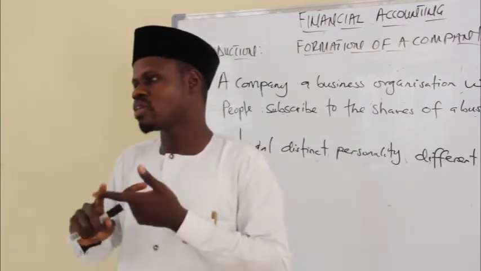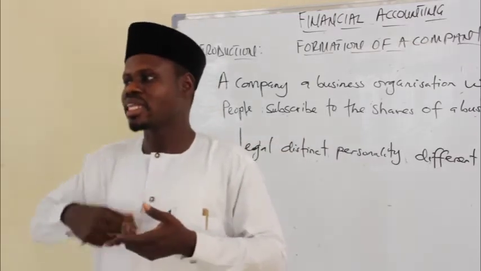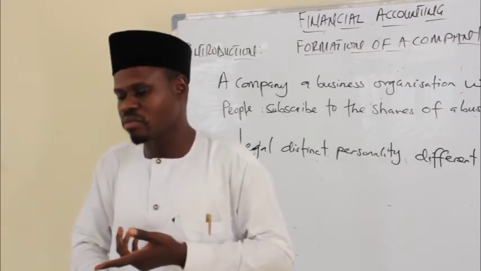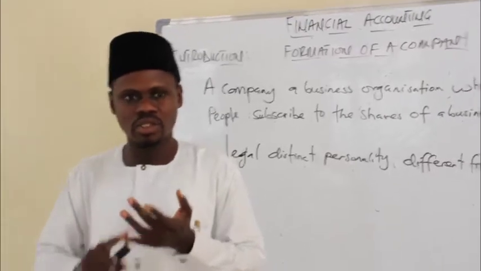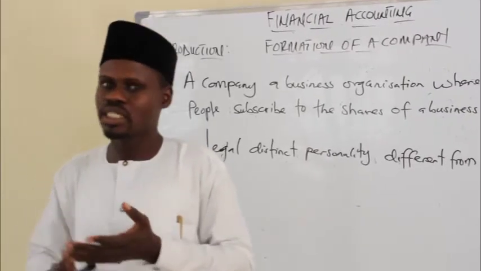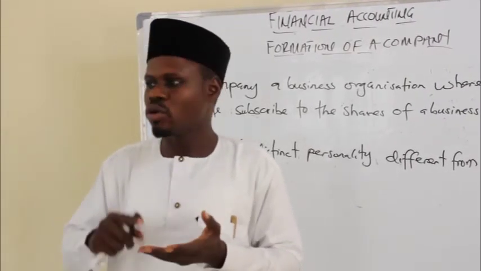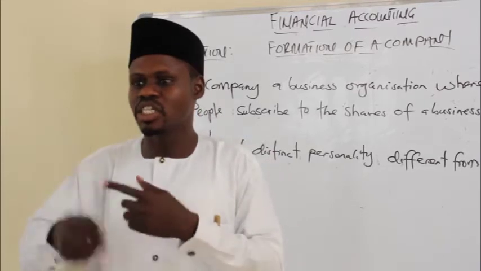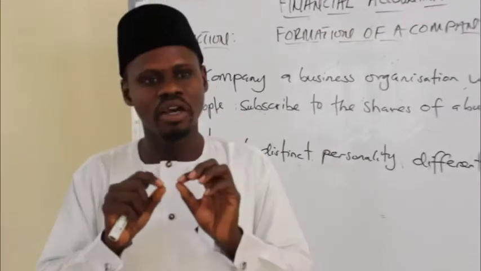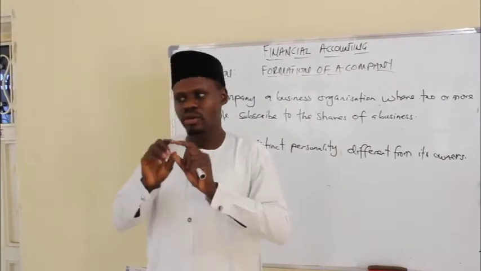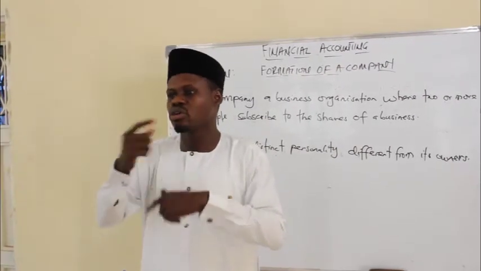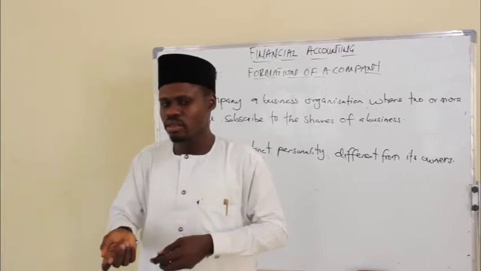That is one. Two, another feature of a company is that the death of one of the owners of the company does not bring an end to the business. Unlike a sole proprietorship or a partnership business, where when the owner dies there's a possibility the business will liquidate, in the case of a company, if the owner dies, the business will not liquidate. It will continue to exist.